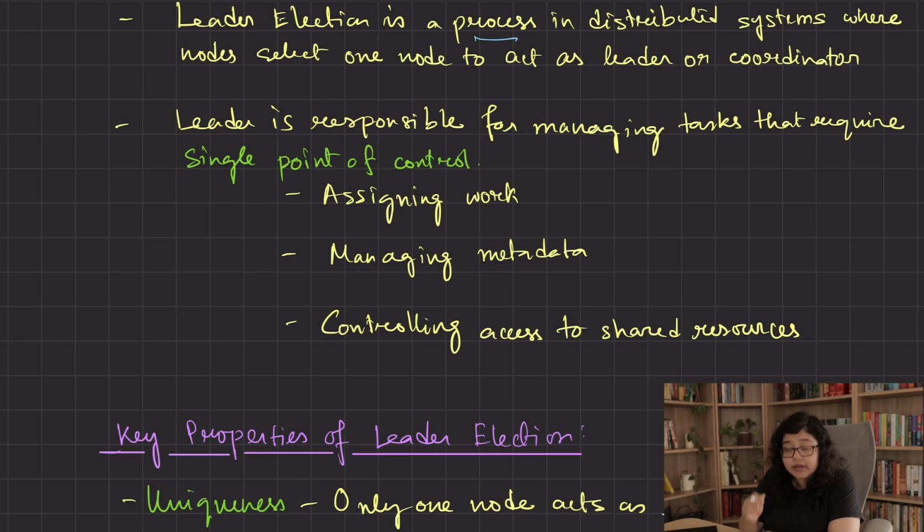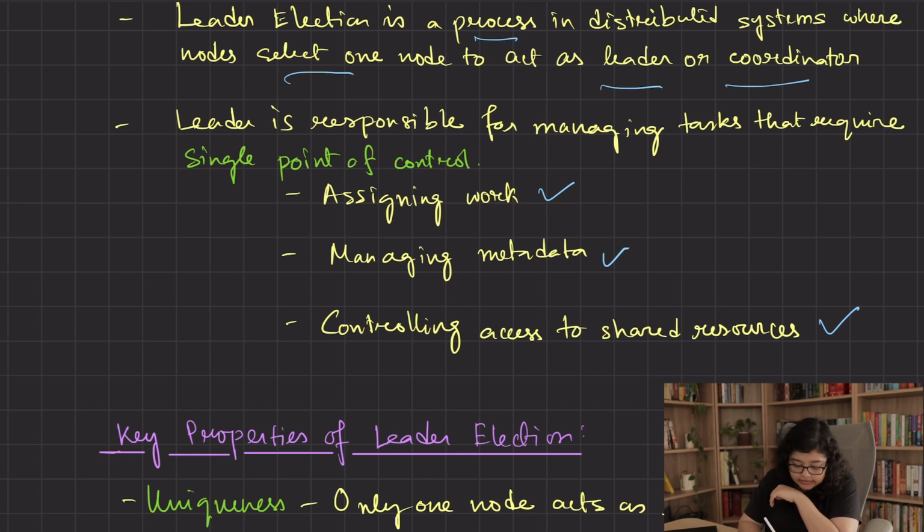It is a process where multiple nodes, often similar in functionality, select one node as a leader or coordinator, and this leader is responsible for tasks which require centralized control. For example, in a distributed cluster, a leader might be responsible for assigning work to other nodes, like job scheduling or task distribution, or managing metadata, like which node is storing which piece of data, or controlling access to shared resources, like distributed logs, to prevent conflicts. So, leader election is not just a theoretical concept, it's a practical and critical mechanism that keeps distributed systems running